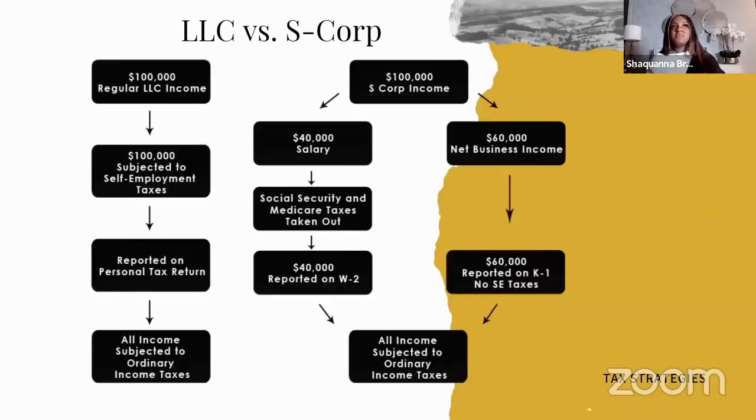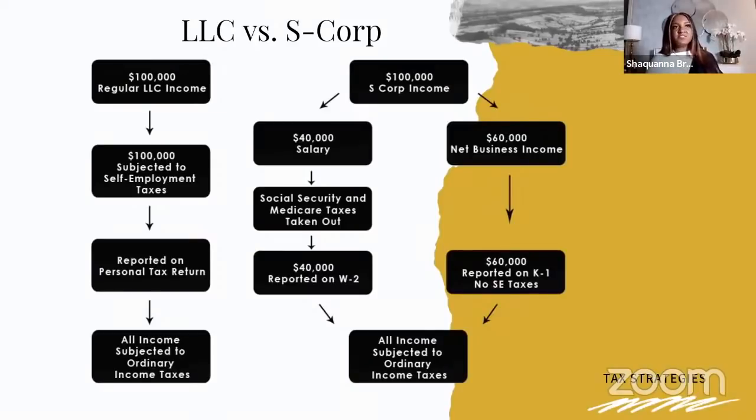Let's just look at the $40,000 side. It shows that on that $40,000, they incurred Social Security tax and Medicare tax. That 15.3% was taken out because guess what? They are an employee. On their check, they took out 7.65%, and the company paid the other 7.65%, but technically it's all their company's. So in this example, they were responsible for that 15.3%.